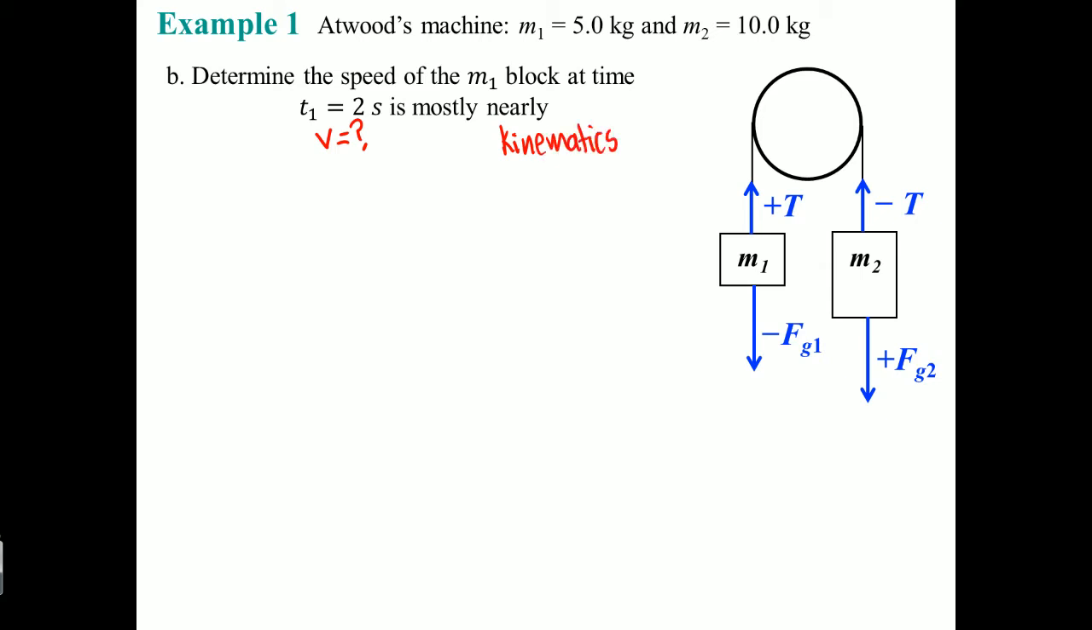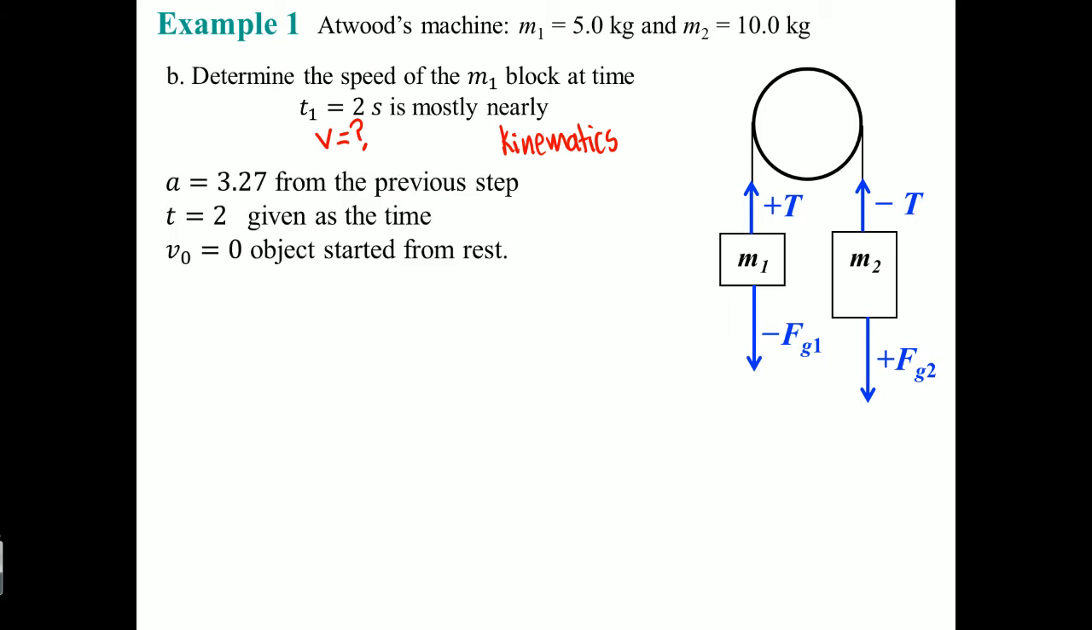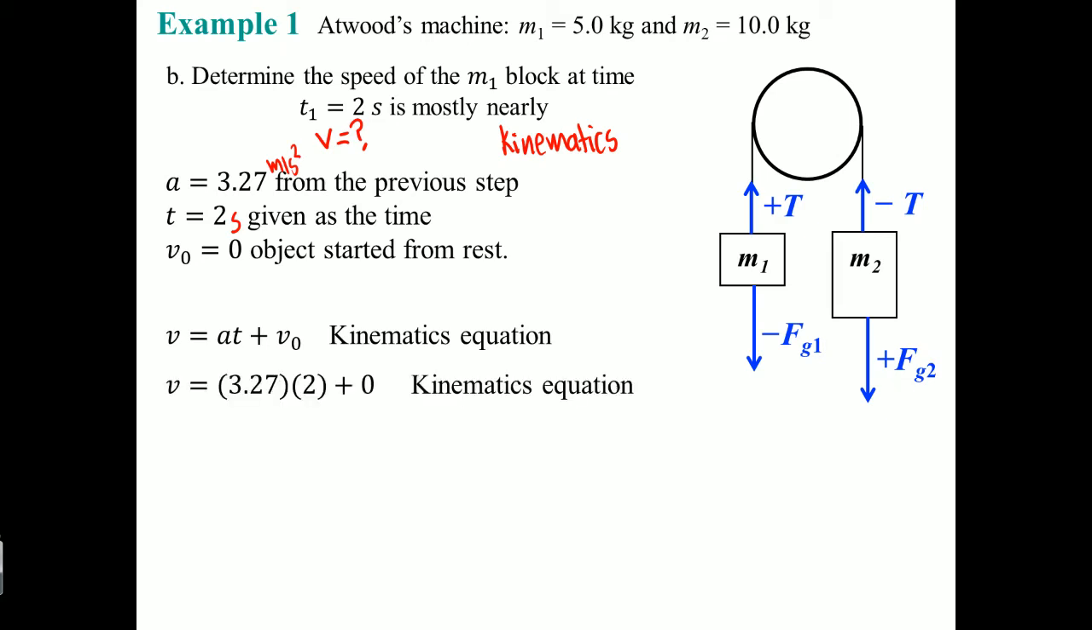Okay, kinematics. So let's work through our kinematics equation. We start by labeling all the variables. So a was 3.27 meters per second squared. I forgot to put the units. t equals 2 seconds, and v naught equals 0 meters per second because the object is from rest. The only kinematics equation that has what we want, v question mark, and having a, t, and v naught is our classic linear kinematics equation: v equals at plus v naught.